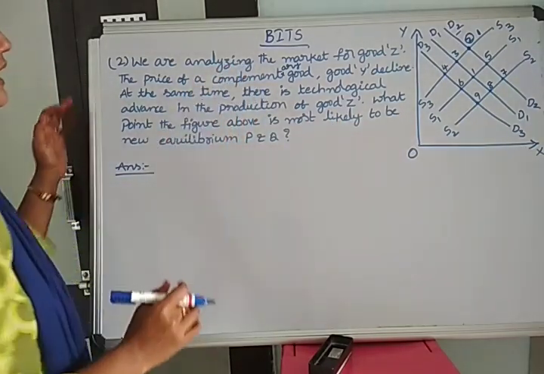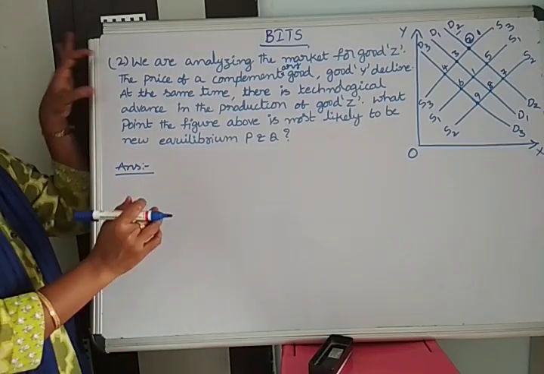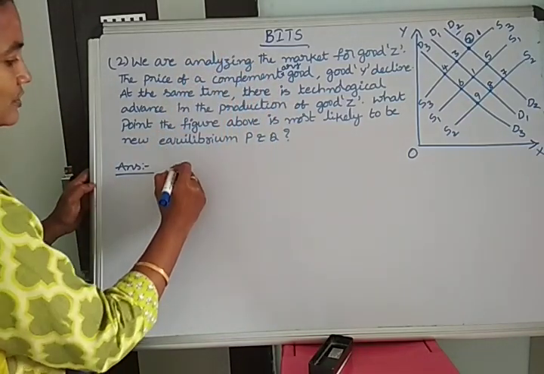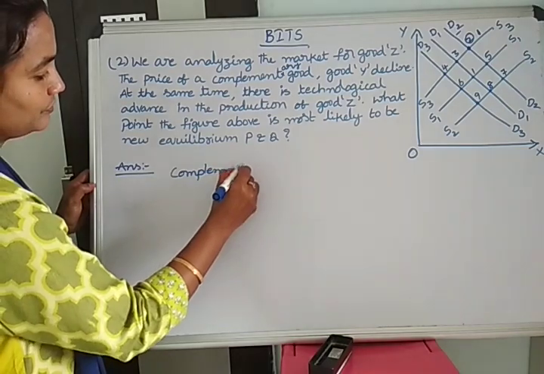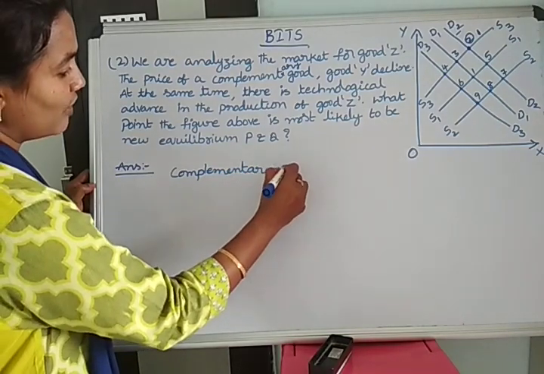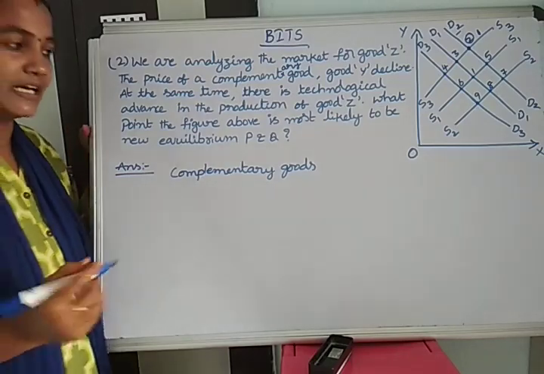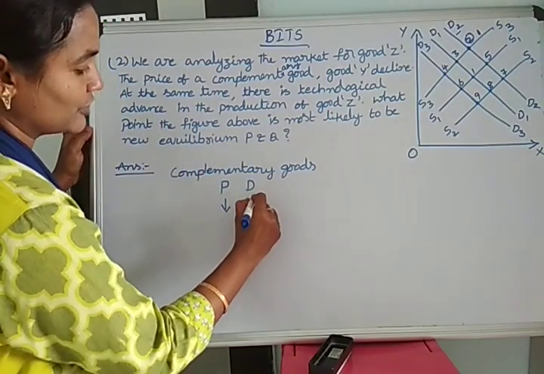So here they are given demand as well as supply, and two changes. By seeing this, we can easily find out. They are given complementary goods. Complementary goods means that when one good's price decreases, the remaining good's demand will rise.